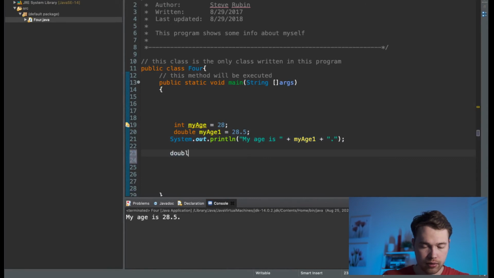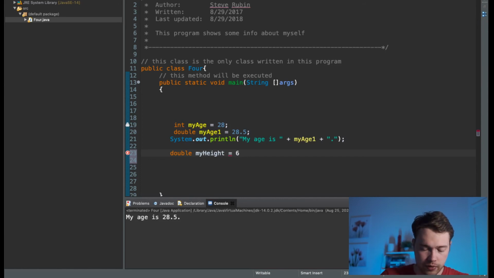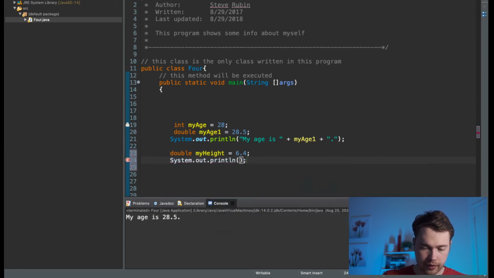Let's create a variable double called my height. Okay, so I'm 6.3, 6.2. So that should be, I guess, 6.4 approximately feet, right? And then I'm going to say System.out.println.